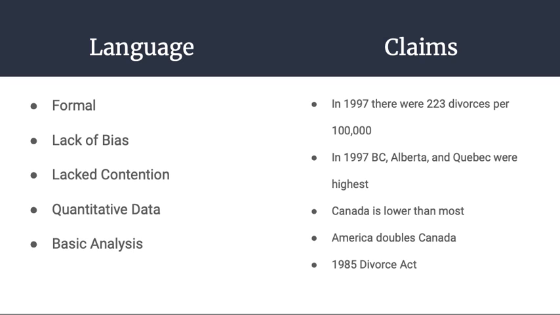They claimed that in 1997, there were 223 divorces per 100,000 people. And in 1997, BC, Alberta, and Quebec had the highest divorce rate in Canada. Out of all the third world countries, Canada has the lowest divorce rate out of all of them, and America doubles Canada in between being countries like England and Australia. In 1985, there was a Divorce Act, and prior to it the divorce rate started to go down because people weren't sure about this act, but once the act was implemented, the divorce rate went up.